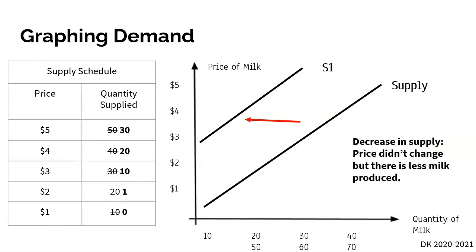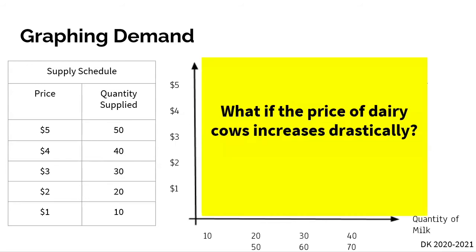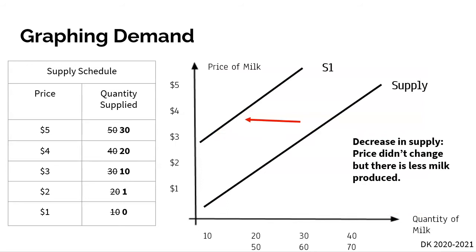Because dairy farmers now can't buy as many dairy cows because the price of dairy cows increased drastically. And so now dairy farmers purchase fewer dairy cows, which overall produces less milk because there are fewer cows here. And so our supply curve shifted to the left. And if you notice again, there is not a change in price, but there is just less milk produced here. So that's really important to note.